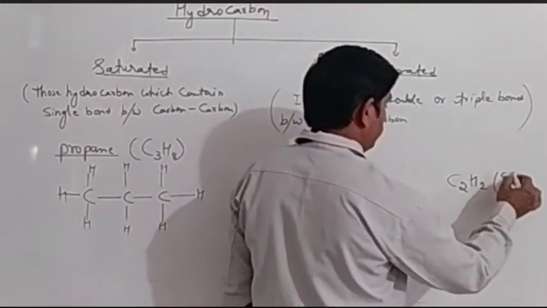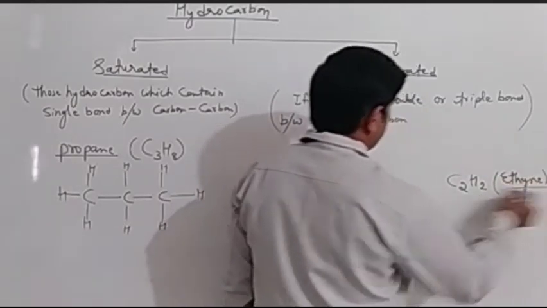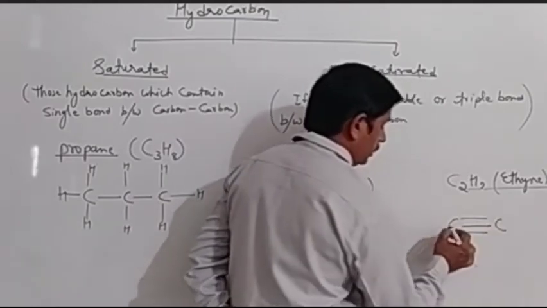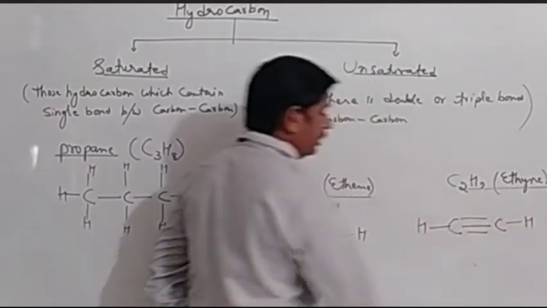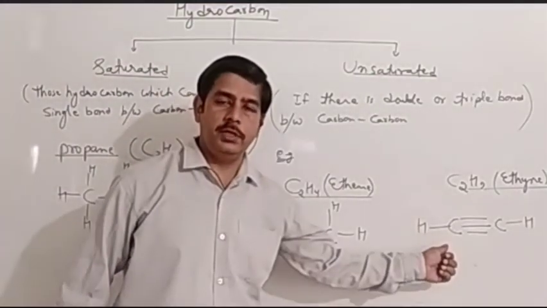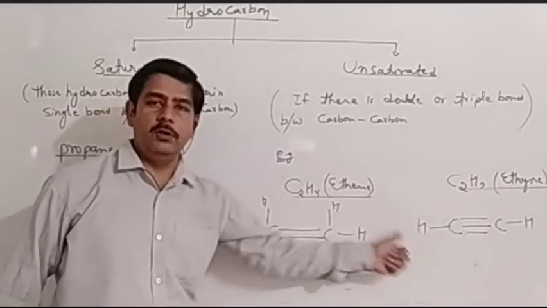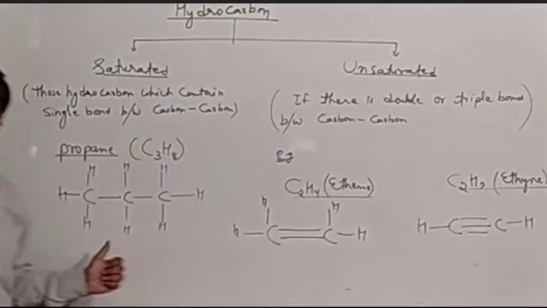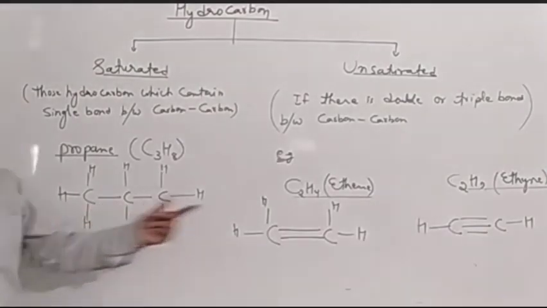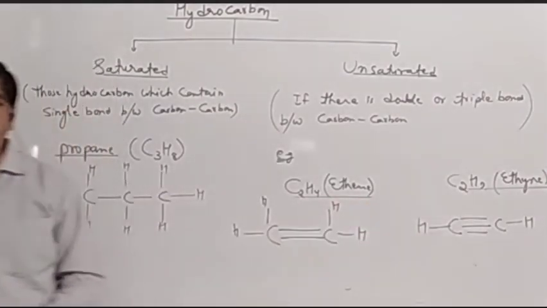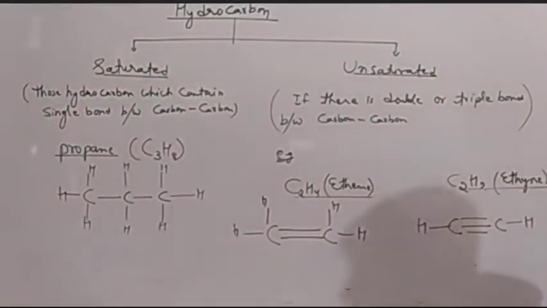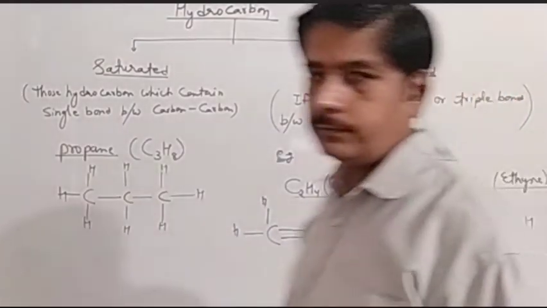One more example we can take is ethyne, C2H2. In ethyne you can see carbons are connected with a triple bond. So this is also unsaturated. These 2 are examples of unsaturated hydrocarbons, and this is an example of a saturated hydrocarbon, because it has single bonds and they have double or triple bonds. So let me know, is it clear what saturated and unsaturated are?